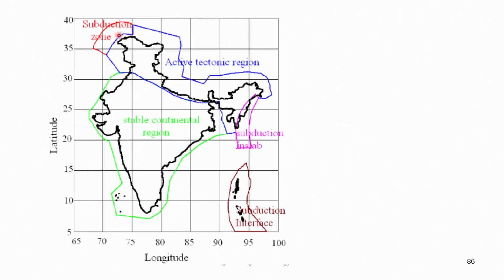As I told you, this is the subduction zone, active tectonics, subduction intraslab, and a stable continent. The earthquakes occurring here are mostly localized activity because of the geological formation, and the seismic activity or seismic force created by the movement of the Indian plate while hitting the Eurasian plate, whatever happens, folding and fracturing. So that causes this.